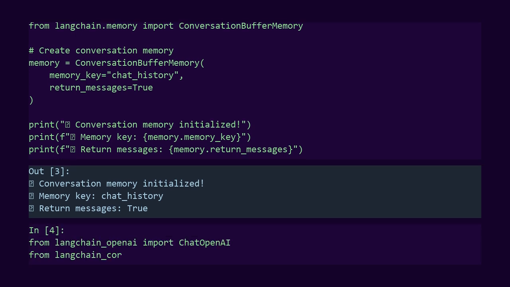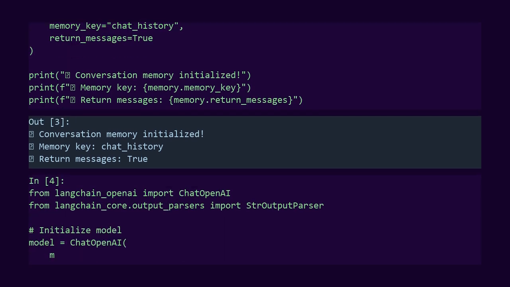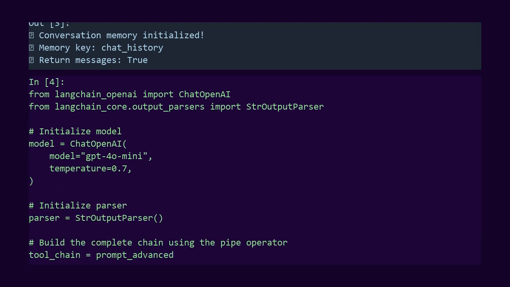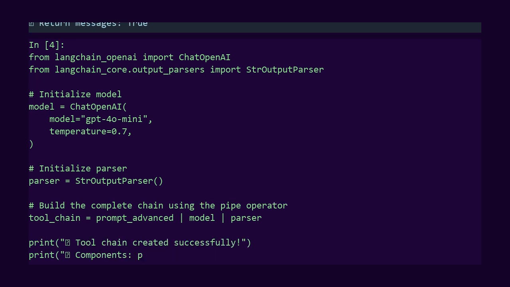Time to build the complete content generation chain. We keep things simple and modern. First, we import and initialize our model. Chat OpenAI with model GPT-4o Mini and temperature 0.7. Next, we create our output parser. str output parser, which converts the model output into a clean string.